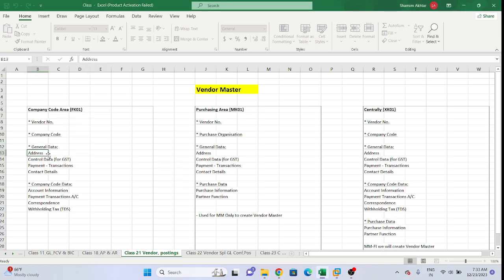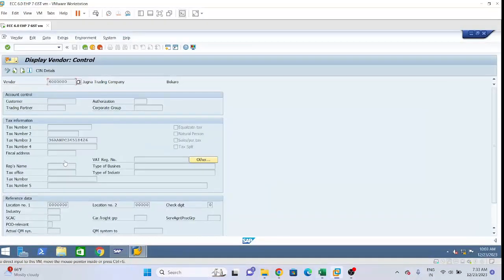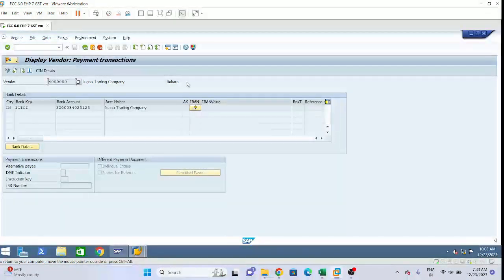See, address. The first one was address. Second one is control data for GST. In this it is for GST. Control data. Okay, enter. Third one is payment transaction.